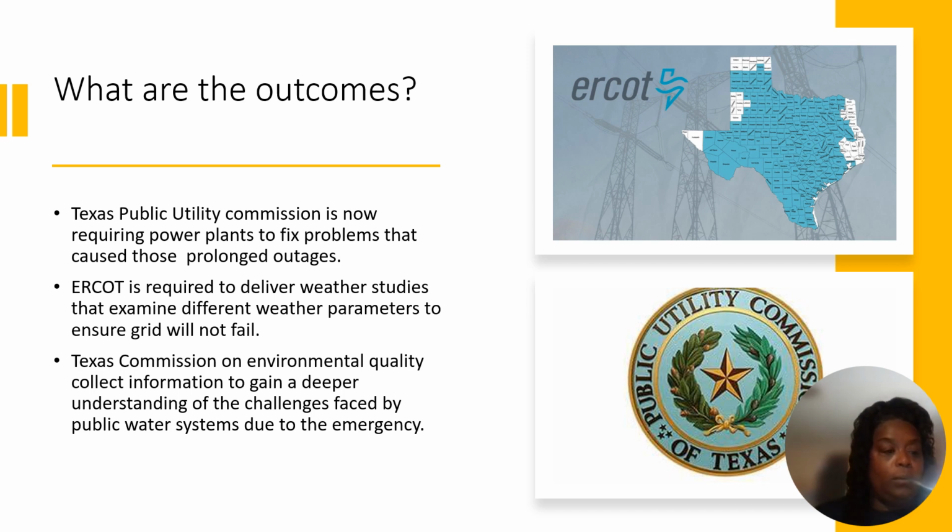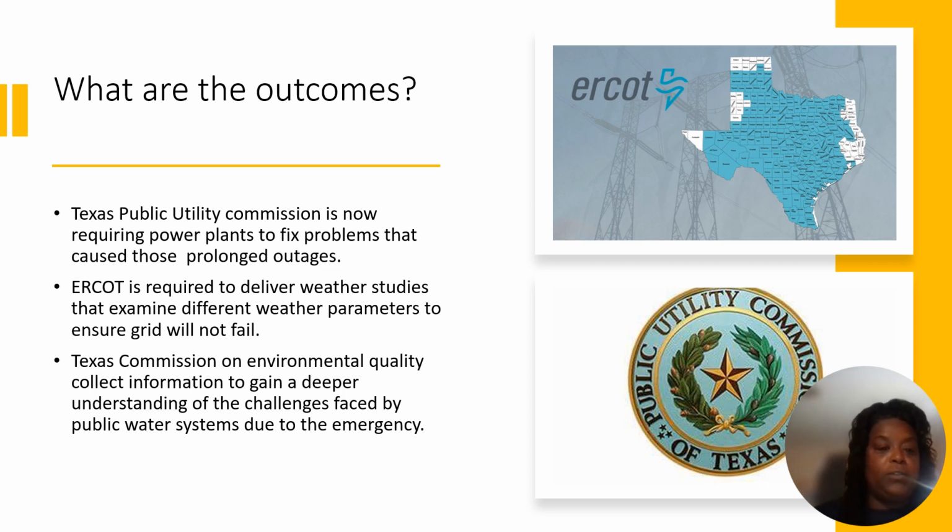So what are we doing? What is the outcome? What is in place to make sure that these things don't happen again? We may not be able to predict these types of weather events, but we can ensure that we have things in place to ensure as little loss of life as possible.